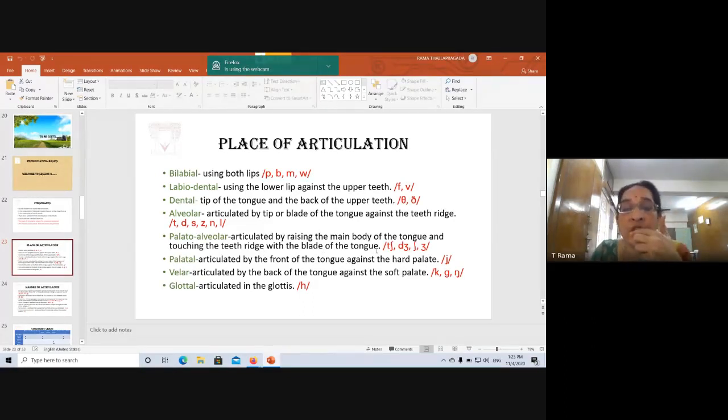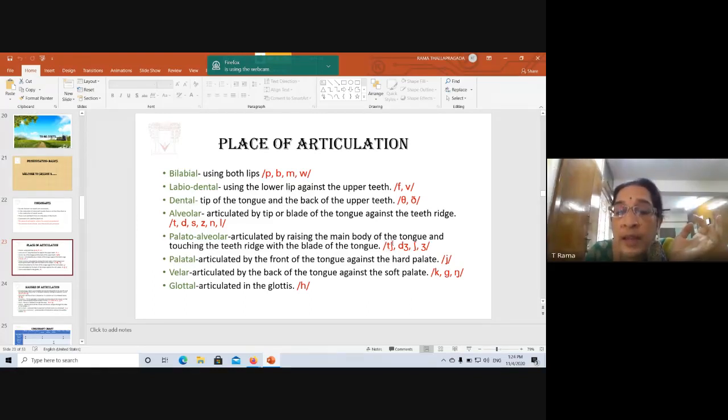So the teeth ridge is touched with the blade of the tongue. Now this sound here is ch. The sound is ch. These two go together. They should always be written together. Okay, ch, chair, chip, chips, chair, church, that ch.